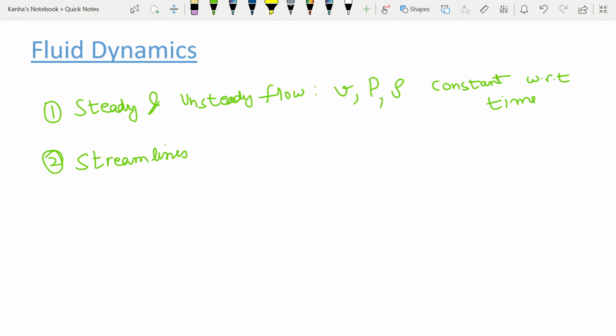Next is turbulent and laminar flow. These are various ways in which you can classify flow. Laminar flow is defined as the flow in which the fluid particles move along well-defined streamlines which are straight and parallel.